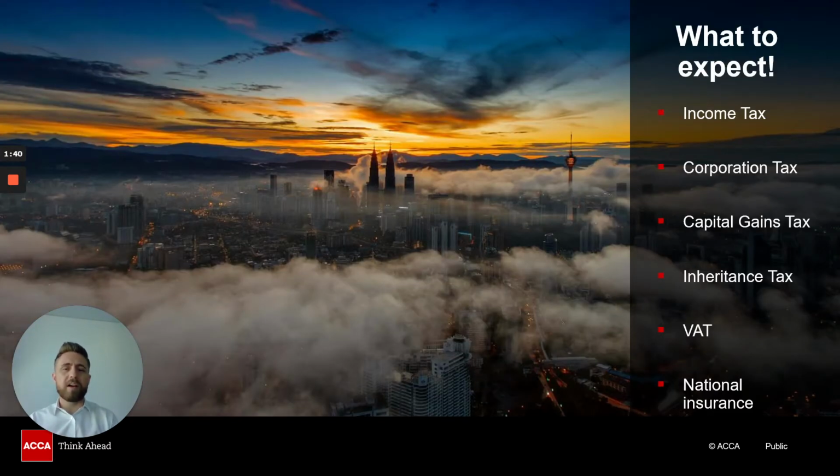And what we're going to do first is talk about what you would expect in the exam from a tax perspective. So your entire exam is made up of 5 main topic areas, and those 5 main topic areas here are listed on the right hand side. If we go through each one very briefly and talk about what types of tax they are, I'm then going to pick 3 of these topic areas to go into detail about, and explain to you ways that you can work around them and find the exam easier.